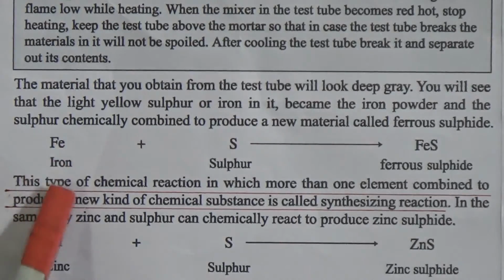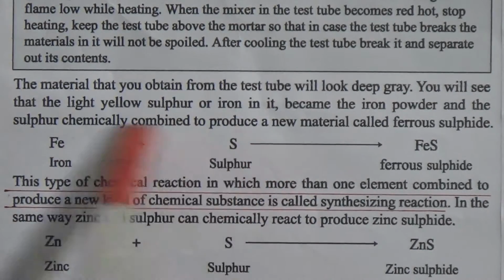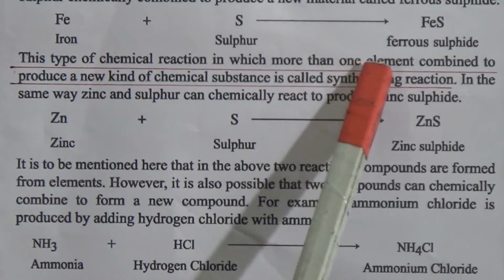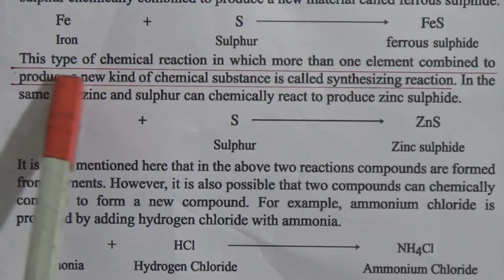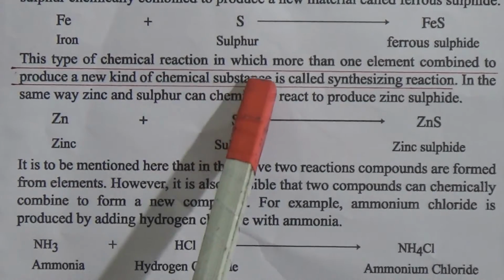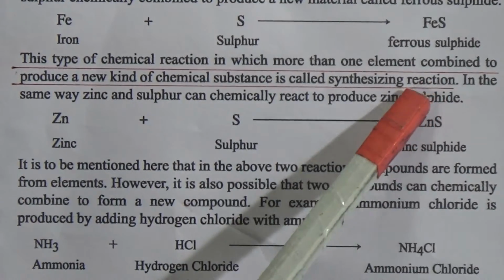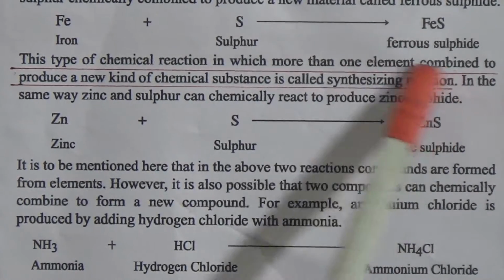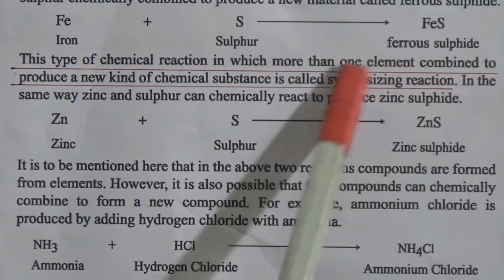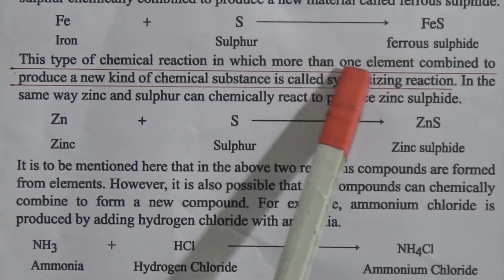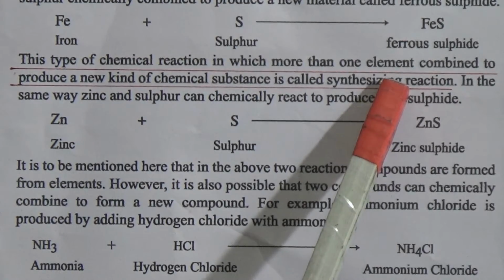And look, iron and sulfur react with each other and form ferrous sulfide. This type of chemical reaction, in which more than one element combines to produce a new kind of chemical substance, is called a synthesis reaction. And all synthesis reactions are addition chemical reactions.